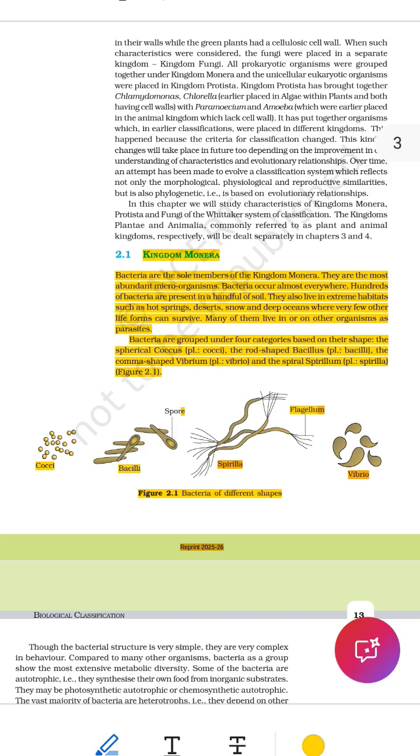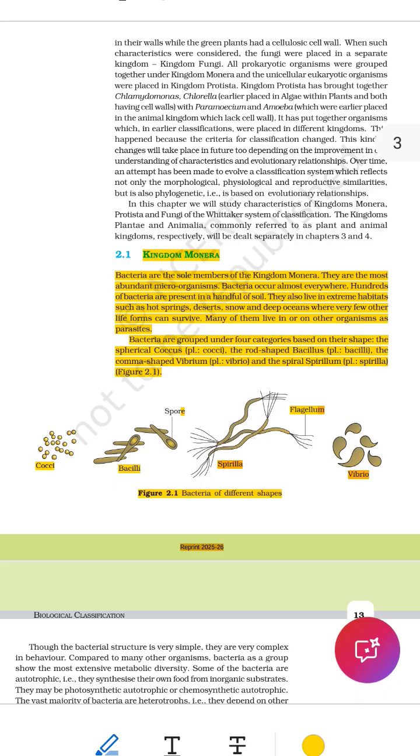Line 10. The rod-shaped bacilli. Rod-shaped, like a stick or long rectangle. Bacillus, name for rod-shaped bacteria. Bacilli, plural form of bacillus. So, some bacteria look like rods or sticks. These are called bacillus for one or bacilli for many. Example, E. coli is a rod-shaped bacillus bacteria found in our intestines.